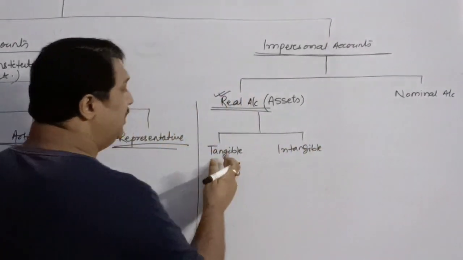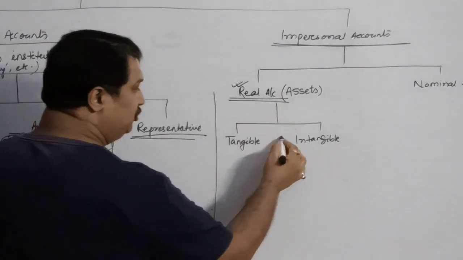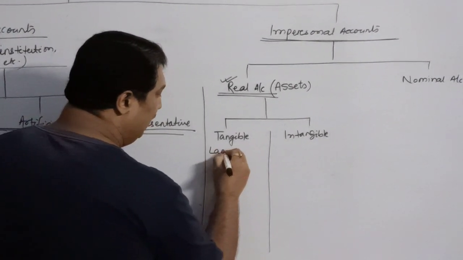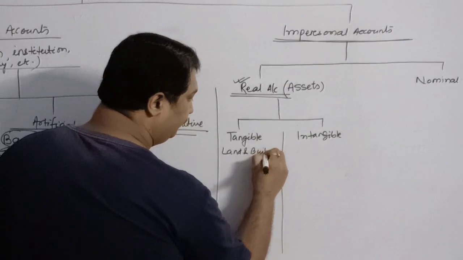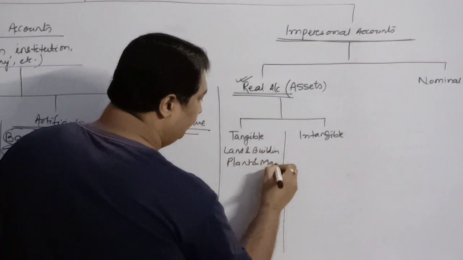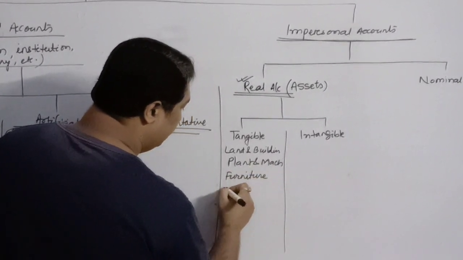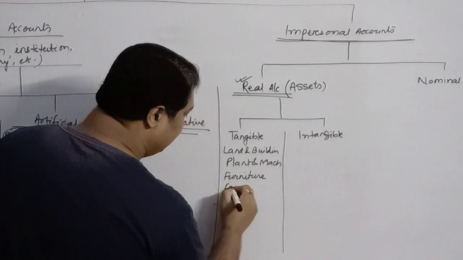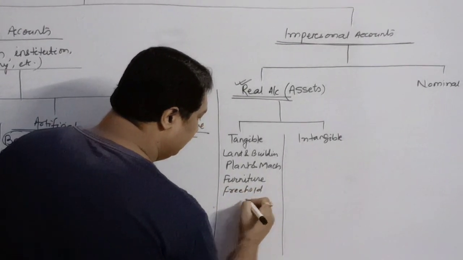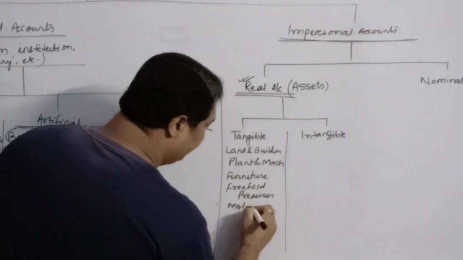They are based on tangible assets and intangible assets. Tangible assets you may say as land and building, plant and machinery, furniture, leasehold premises, freehold premises, premises, motor vehicles,